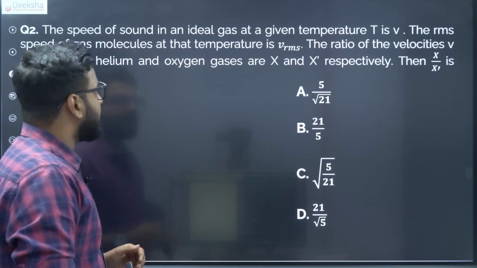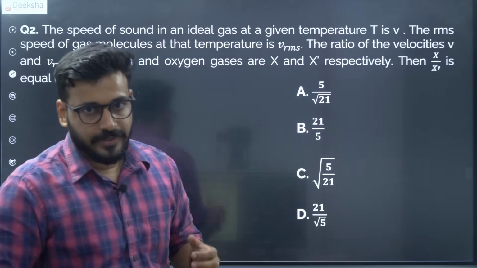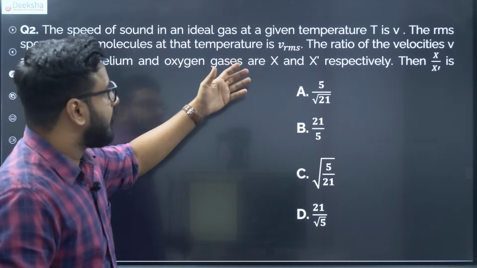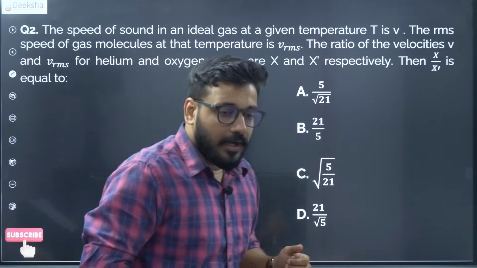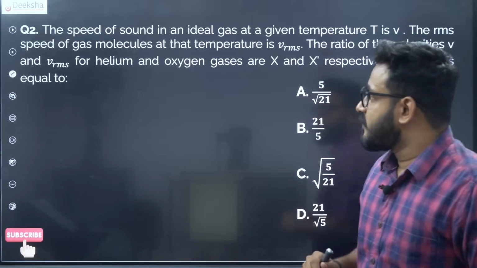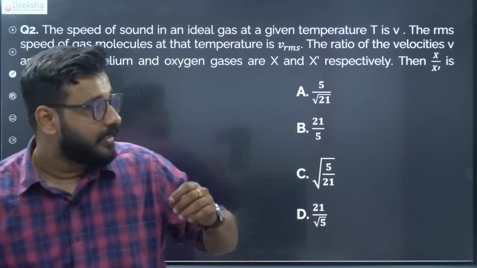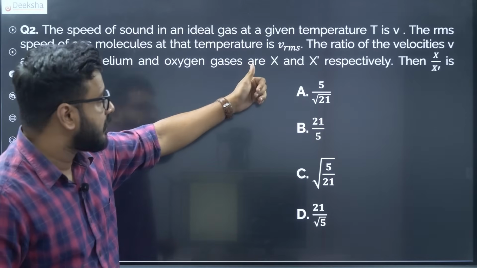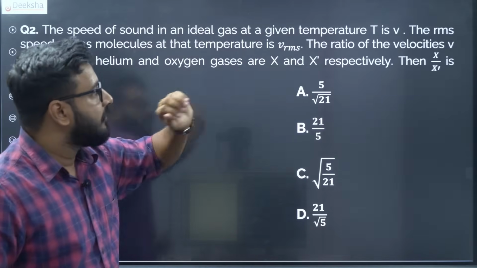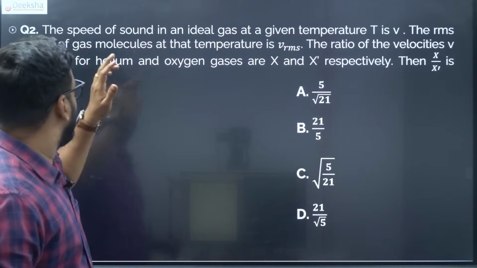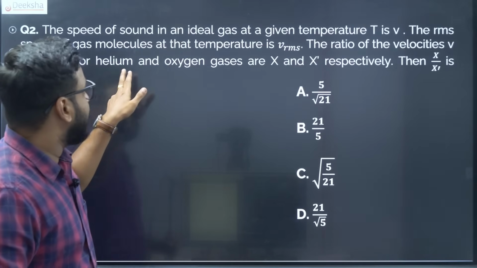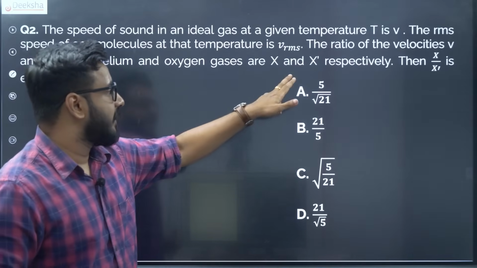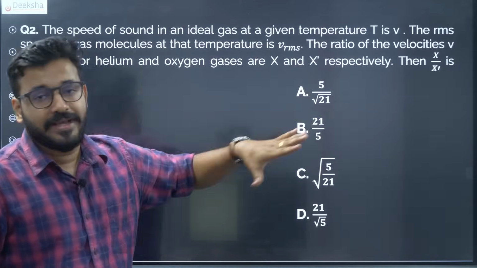So next question, we have the speed of sound of an ideal gas at a given temperature T is V, and the RMS speed of gas molecules at that temperature is Vrms. So V is the normal speed, Vrms is the RMS speed. The ratio V by Vrms for helium and oxygen gases are x and x dash respectively. What is x by x dash?